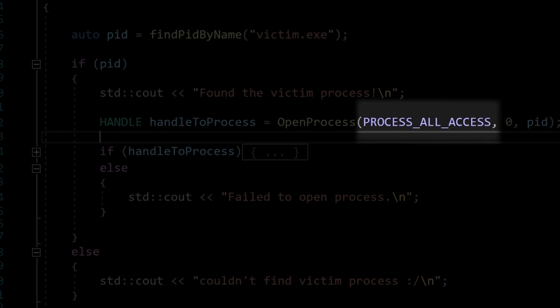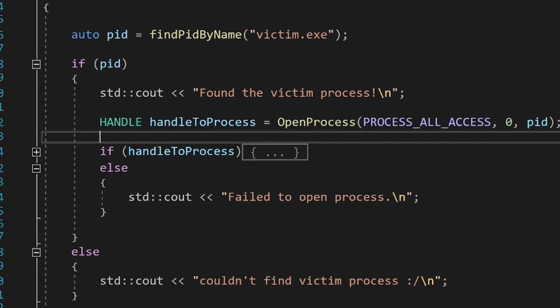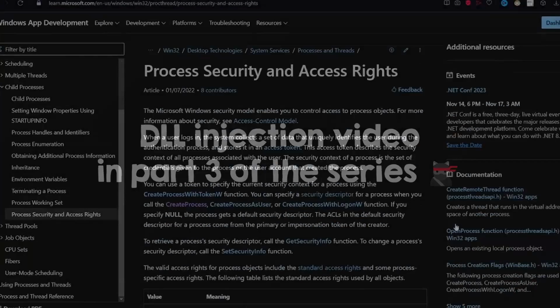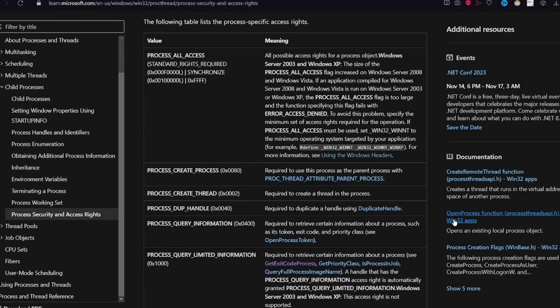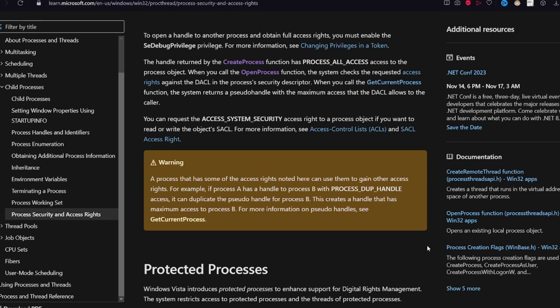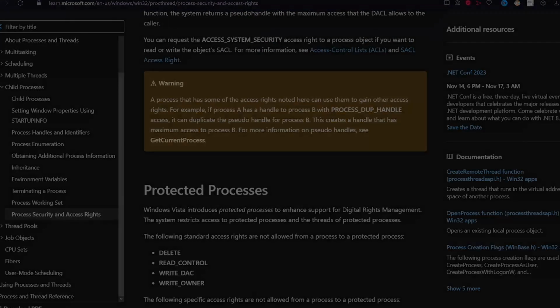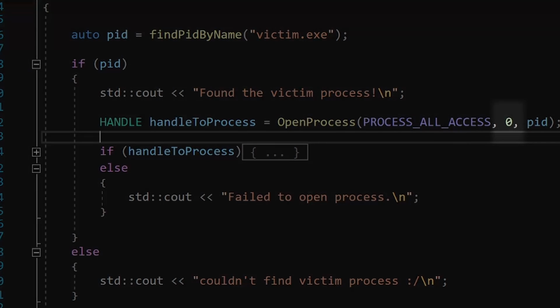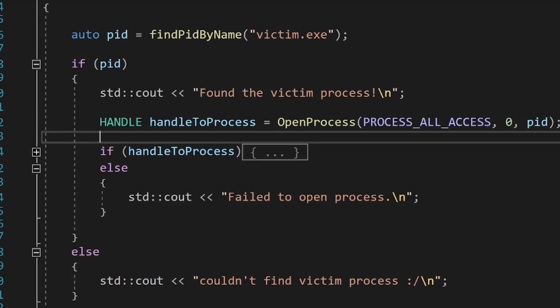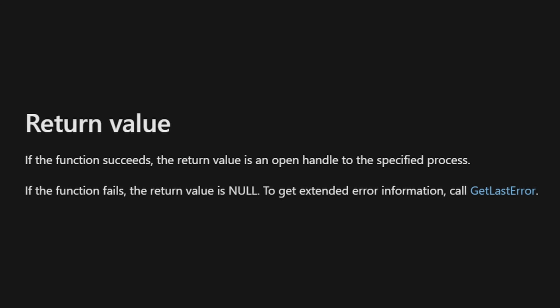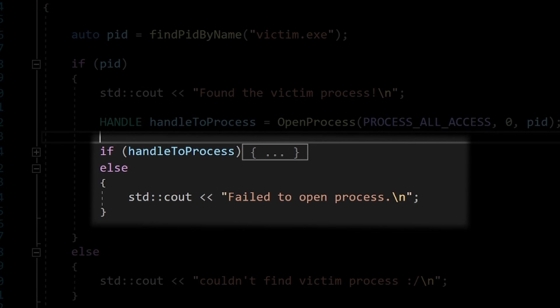Now, of course, this would fail if you try to open a higher privilege process than your process, because then you could just DLL inject it and take over the victim's PC. So this is why there are so many flag options here, because Windows might allow you to specify some of them, and might not allow you to use others, depending on the process that you are trying to open. As always, you should also be taking a glance at the documentation on your own. The next parameter can be false, and finally, we can pass our PID. The function returns 0 on fail, which is strange because some other functions return INVALID_HANDLE_VALUE. But anyway, we'll just check for this possible error.